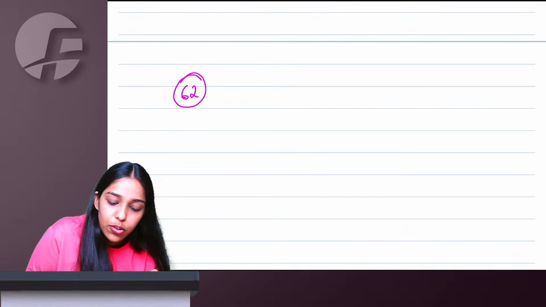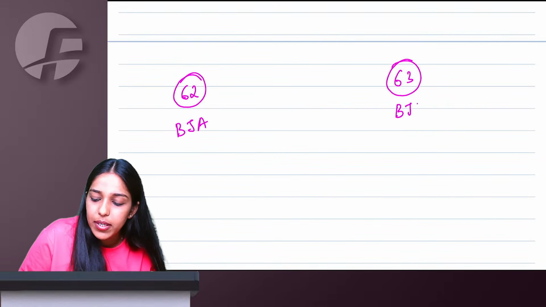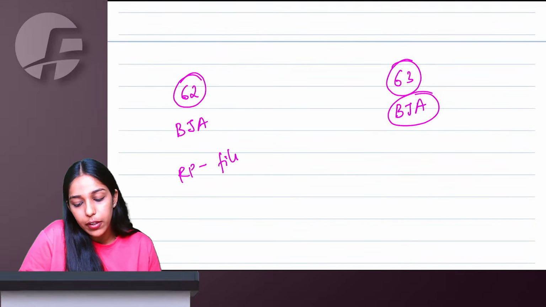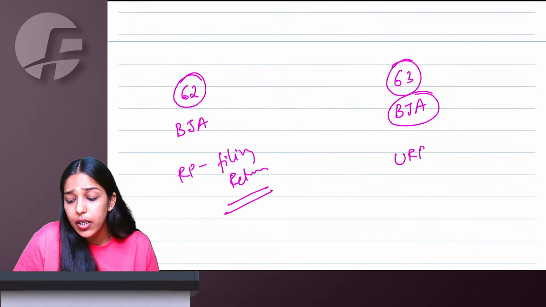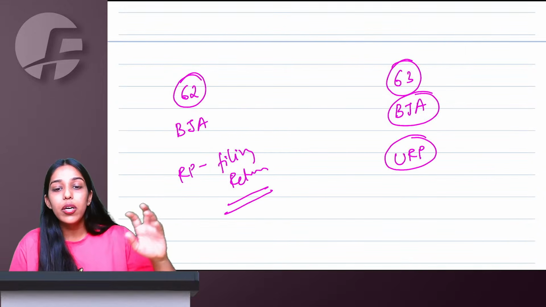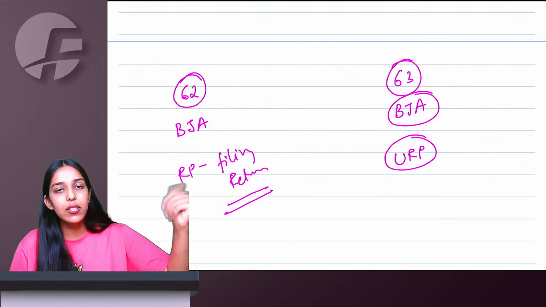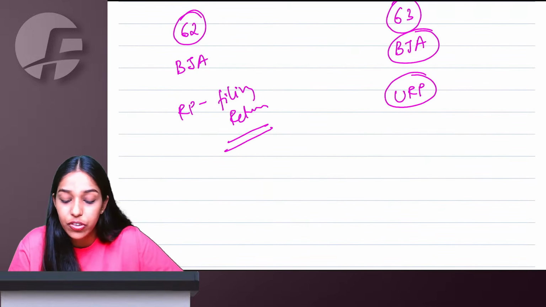Then section 62 talks about best judgment assessment. Section 63 also talks about best judgment assessment, but 62 is for a registered person not filing return, and 63 talks about an unregistered person. Maybe your registration is cancelled, or let us say the officer cancelled it suo moto, or you are liable but you have not taken registration, you will fall in section 63.